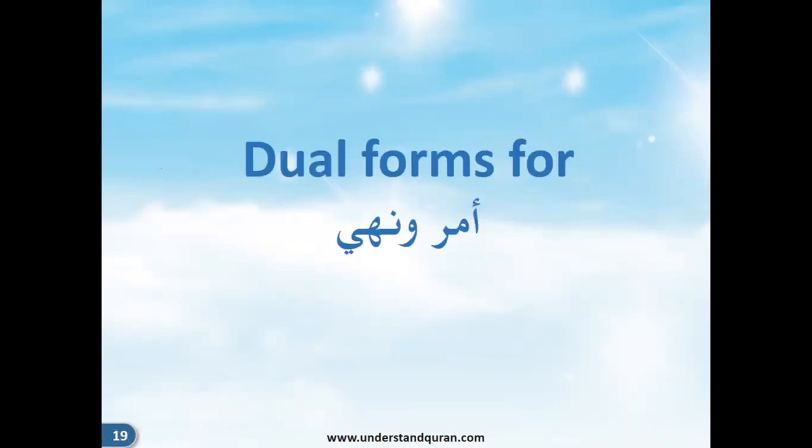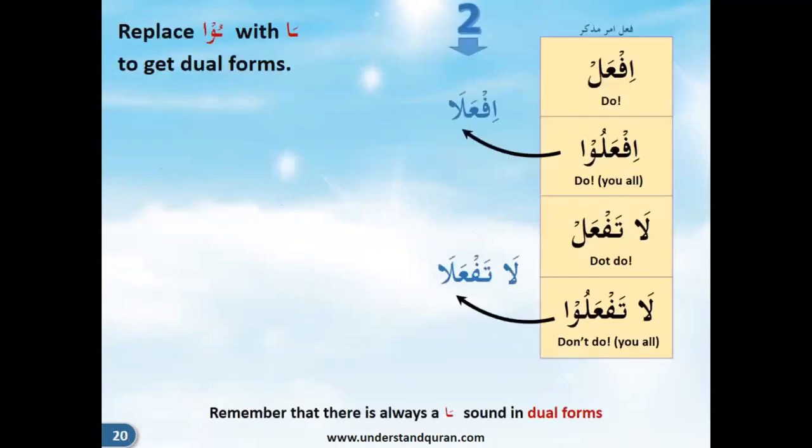Now the dual forms for amr and nahi. Right. So we know that the order for fa'ala is if'al, if'alu. La taf'al, la taf'alu. So like we had seen, for fa'ala became fa'ala. If'al becomes if'ala for dual, so the wow drops and it becomes alif, right? So the if'alu becomes if'ala. So if'al, if'ala, if'alu for second person singular, dual and plural.